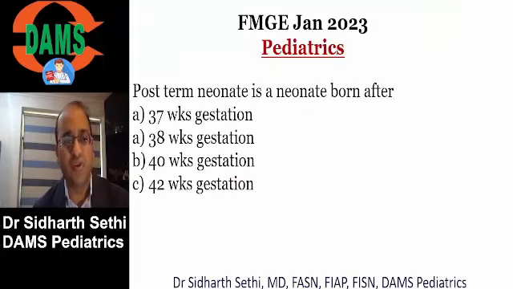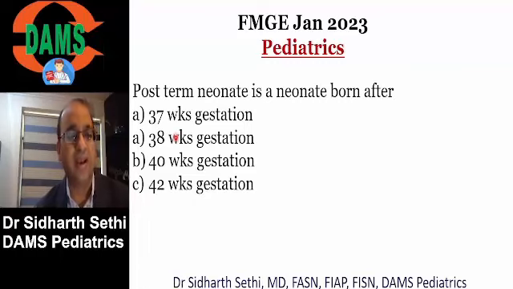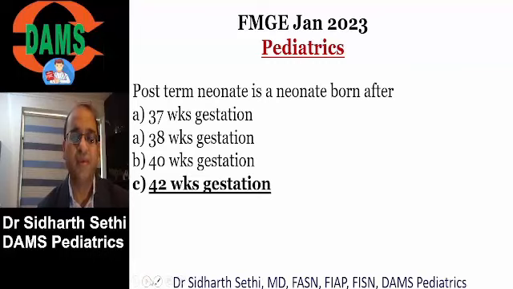So the first question was a very straightforward question. What is a postterm neonate? And we have told you multiple times in your classes. In fact, this is the first thing I start with when we start the class. What is a preterm? A baby less than 37 weeks. What is a term baby? Between 37 to 42 weeks is a term baby. Postterm is after 42 weeks of gestation. All of you are right? You can write in the chat box. So it was a straightforward question.